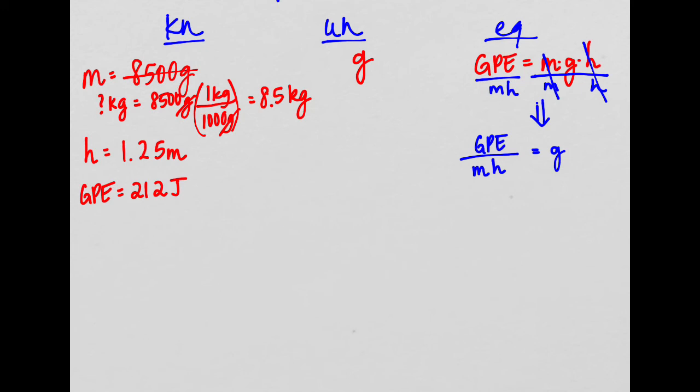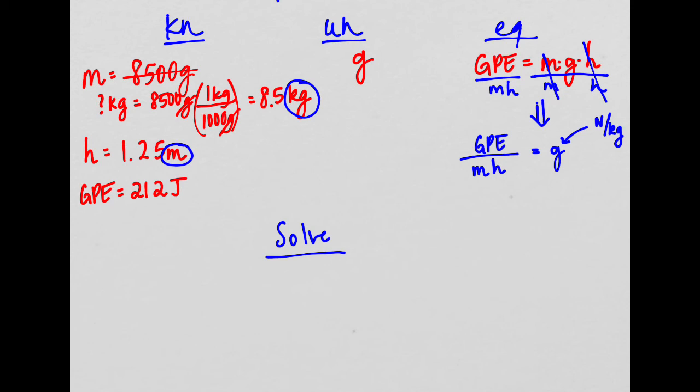The only thing I would recommend doing is, I gave you the potential energy in joules, right? But if you look at all the units that we have, meters, kilograms, and we know that gravitational strength must be written in newtons per kilogram, right? So if I have joules over here, that's going to just mess everything up.